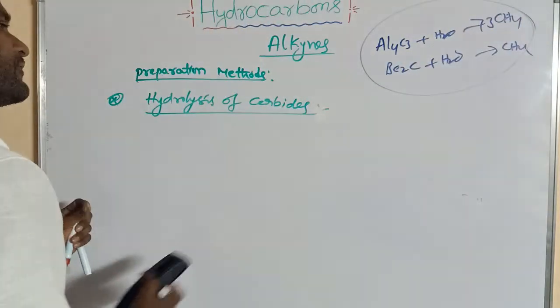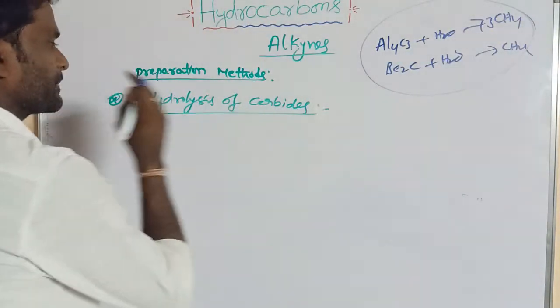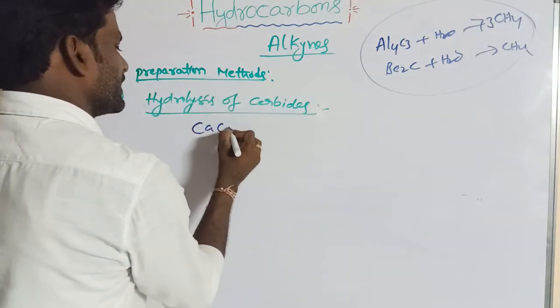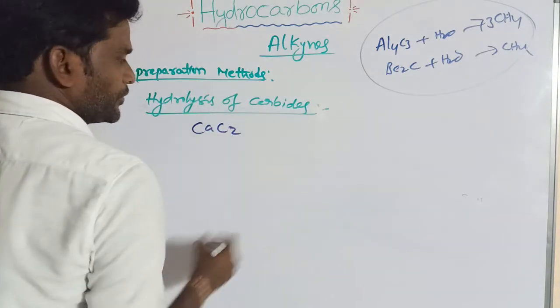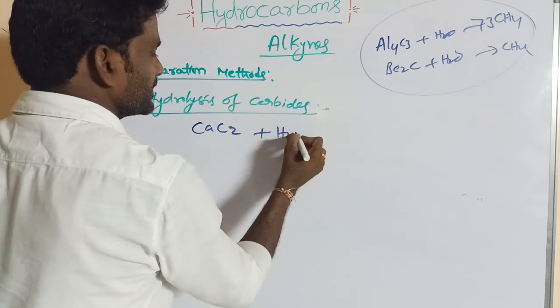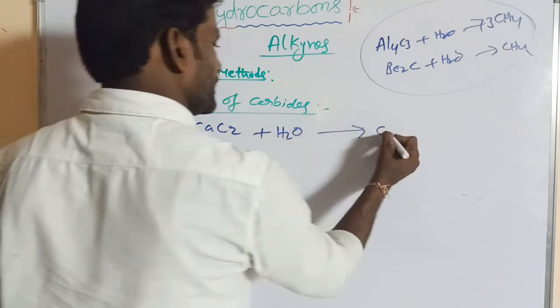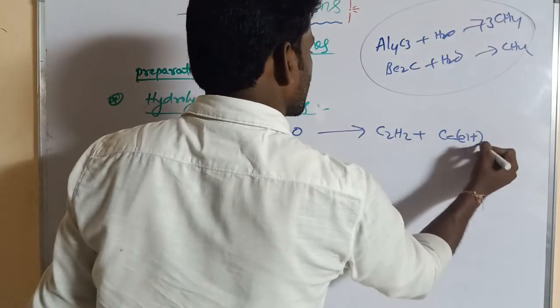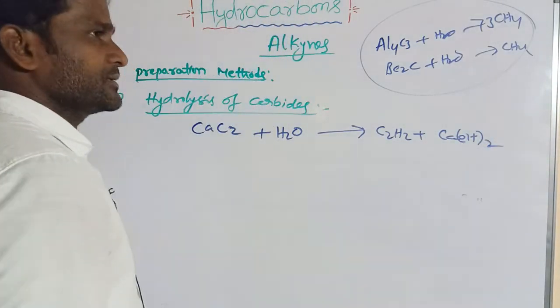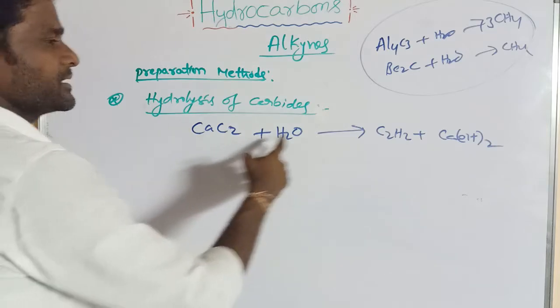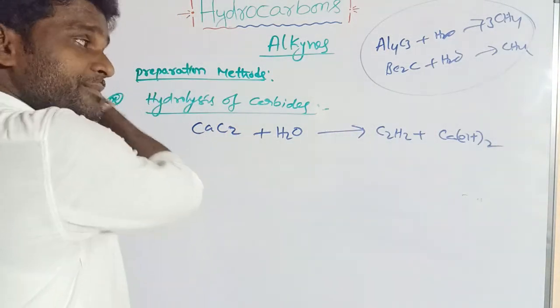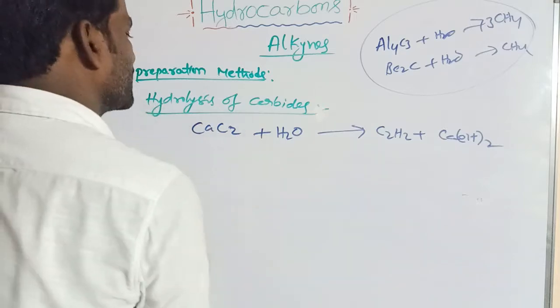But for preparation of acetylene, we can take calcium carbide, CaC2, which on hydrolysis gives acetylene, C2H2, plus Ca(OH)2.